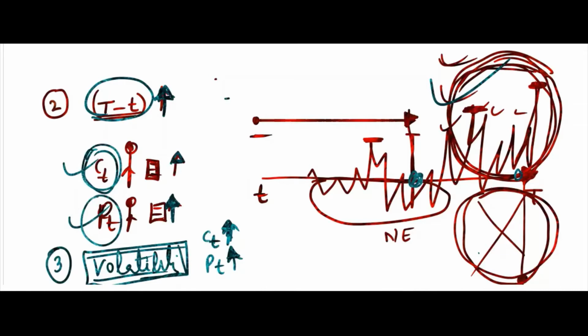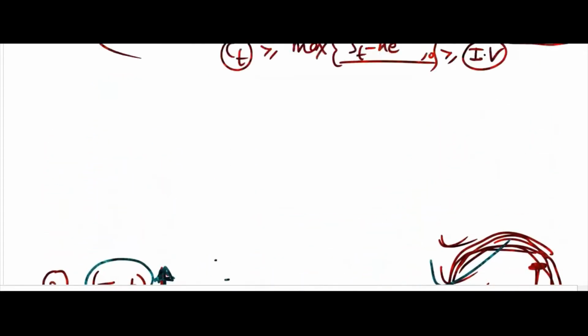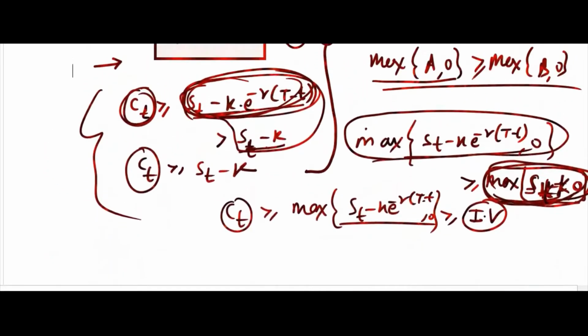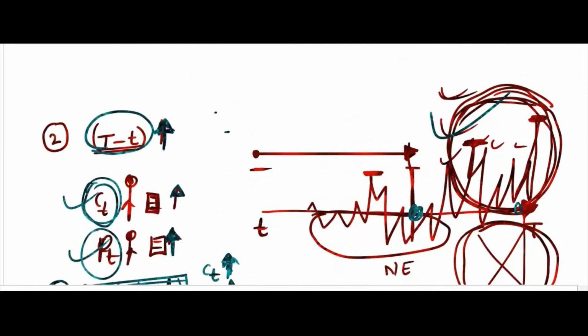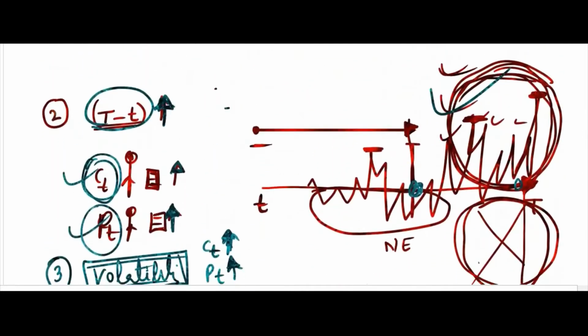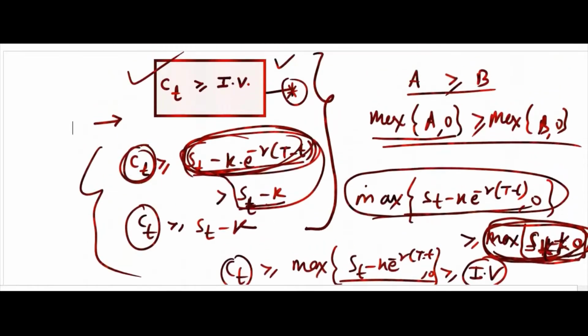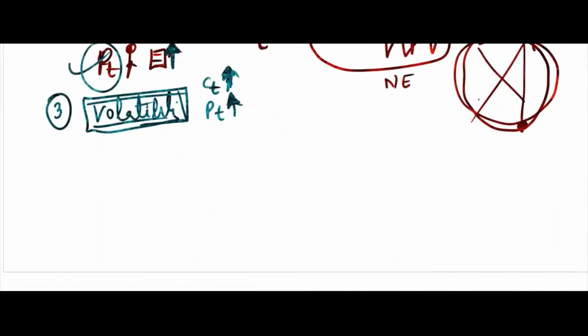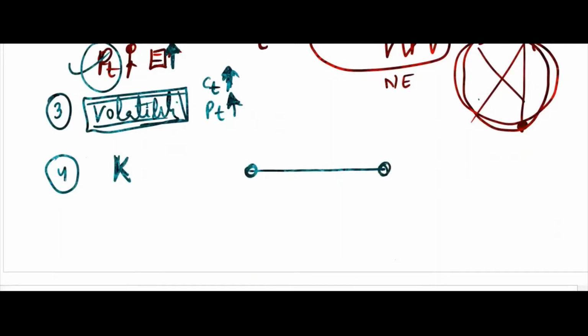Also K, the strike price. Strike price for the put option. Where is the strike price? We didn't discuss the strike price. Stock price we discussed. Let's go to strike price K. Now if you increase the strike price, increasing strike price means what?